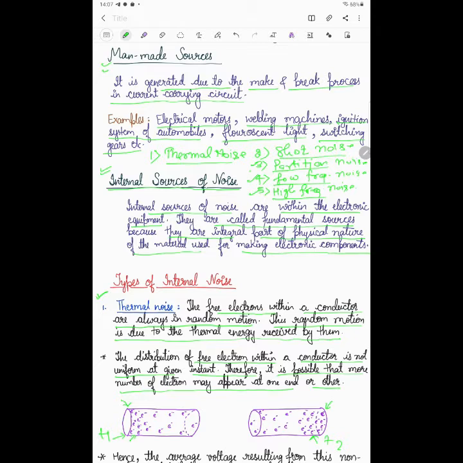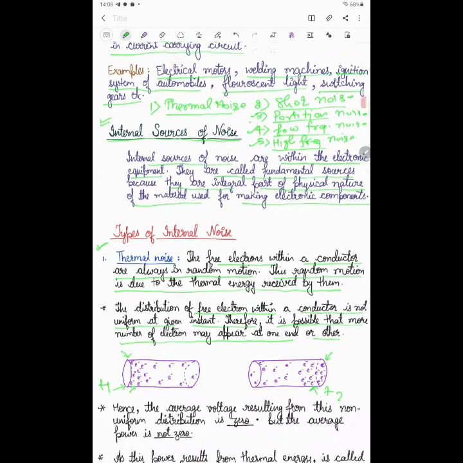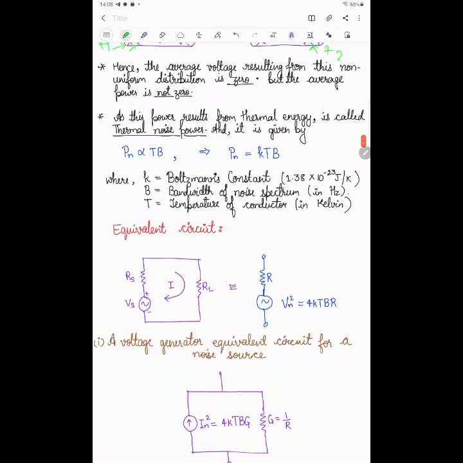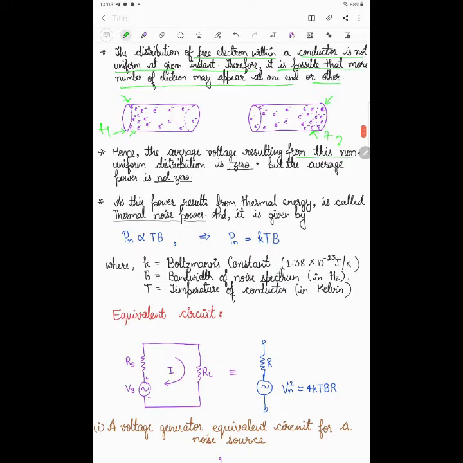So these free electrons move freely within the conductor, but at a particular instant of time, the distribution of free electrons within the conductor is not uniform. It may be much more at one end than the other. So what is the problem with this distribution? Hence the average voltage resulting from this non-uniform distribution is 0.